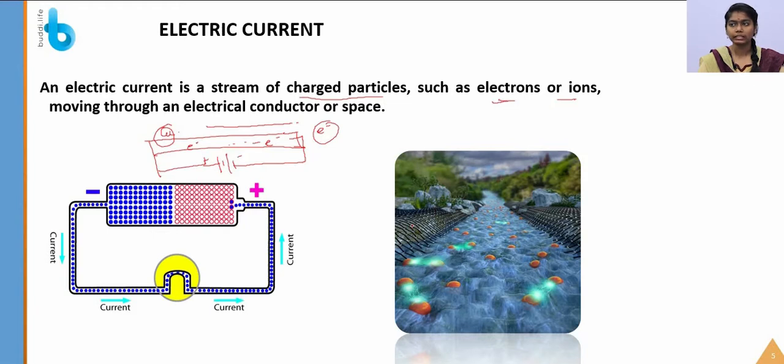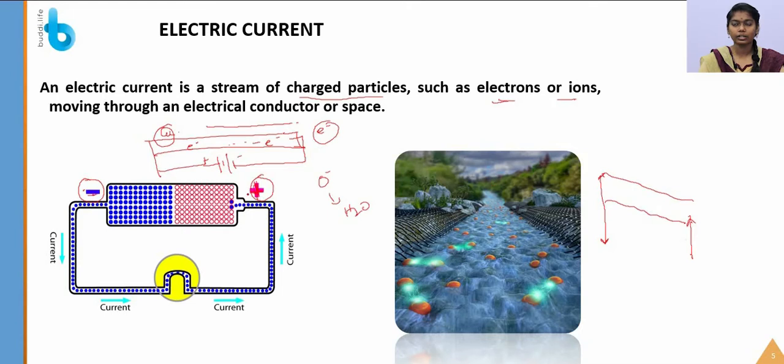See this, I am comparing the electron movement with water movement. For example, I have a waterfall. I consider this a higher potential and this a lower potential. Similarly, in this setup, the positive terminal is located here and the negative terminal is located here. Consider this the higher potential and this the lower potential.